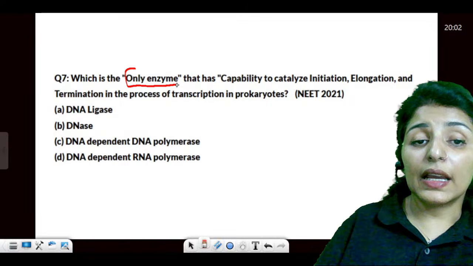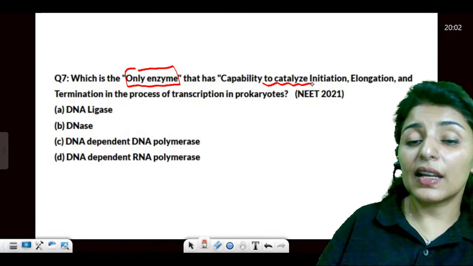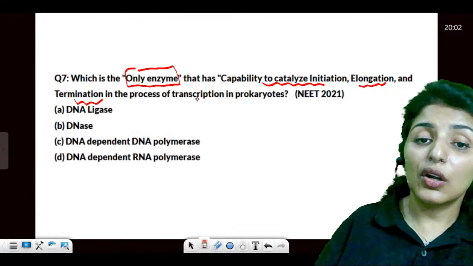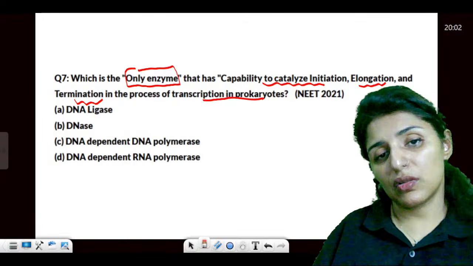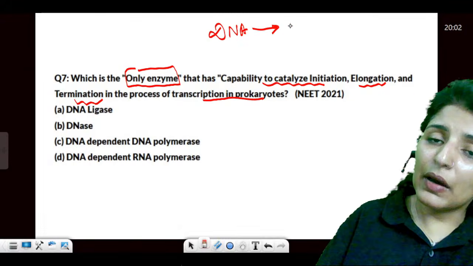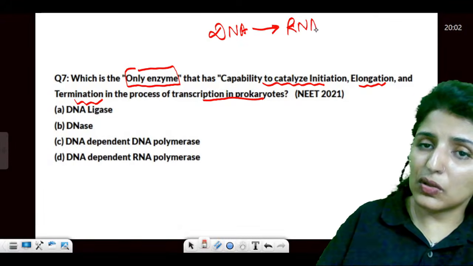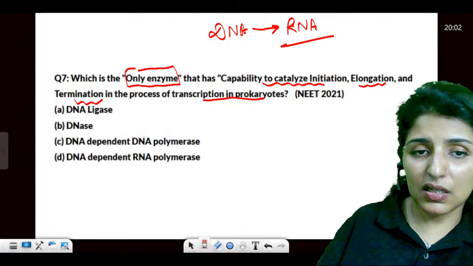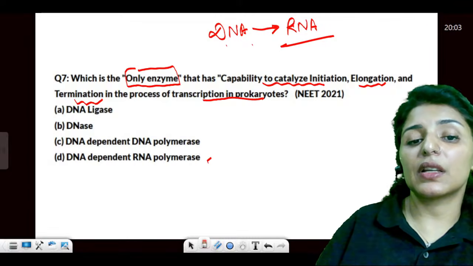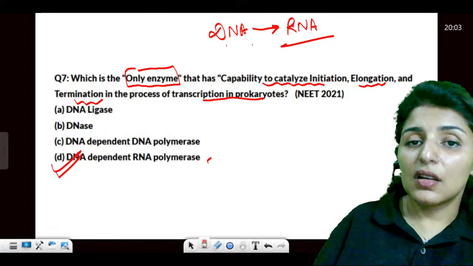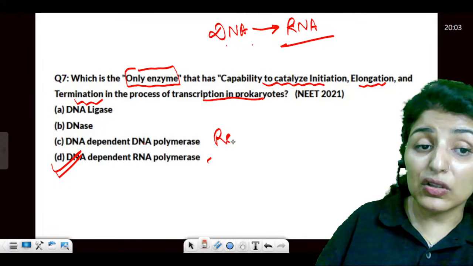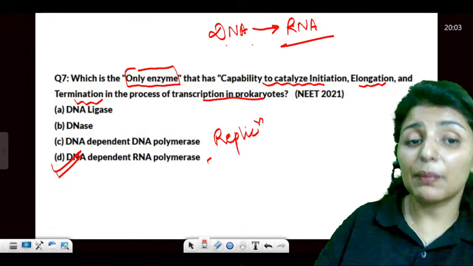The only enzyme that has the capability of catalyzing initiation, elongation, as well as termination during the process of transcription. Very good. What is transcription, guys? DNA to mRNA or RNA. That is transcription, all types of RNA. So DNA dependent RNA polymerase. Yes or no? From DNA to DNA, used during replication.